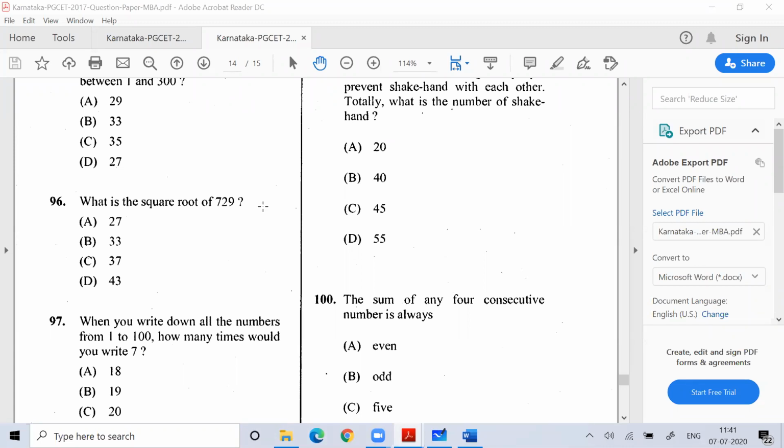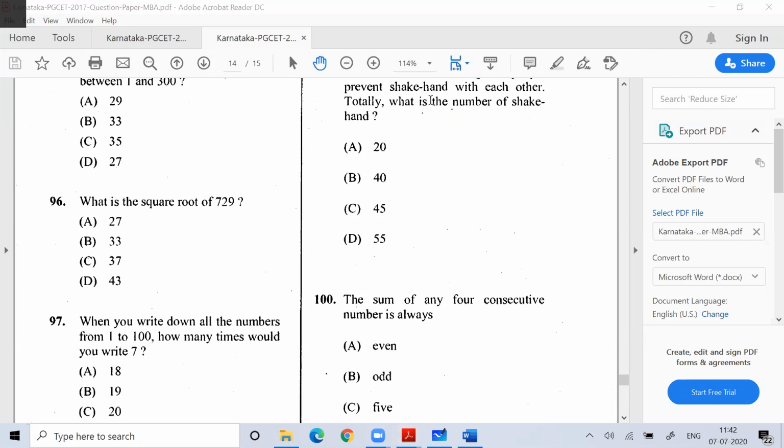The purpose of showing you this question is to tell you how you can distinguish a question. A question can sometimes be difficult, and sometimes it can be very easy, like what is the square root of 729? If you cannot solve this question, then it becomes a problem. Sachin gave the answer: 27.